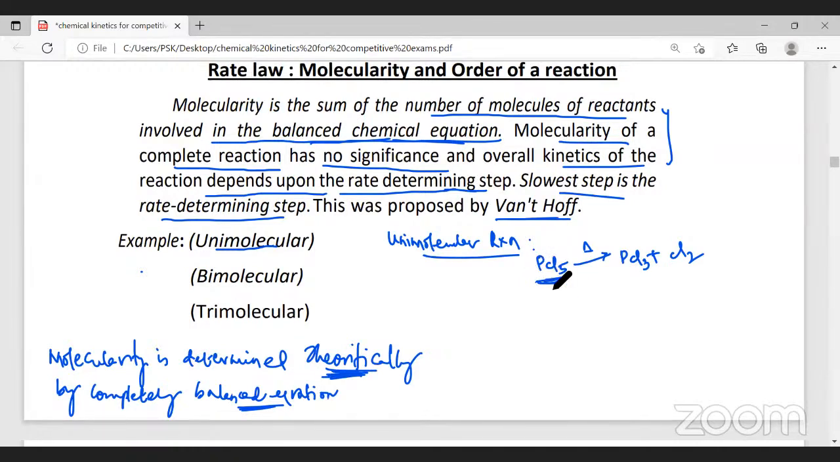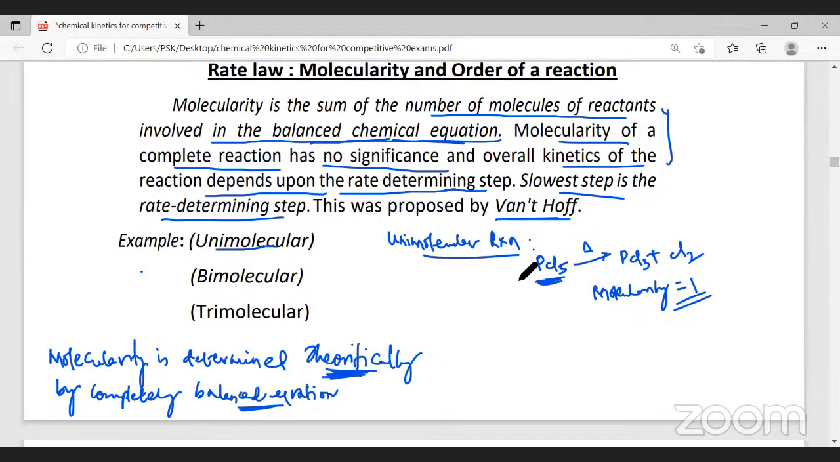How many molecules is this? PCl5 is how many molecules? One. So therefore, we call the molecularity of the reaction one. When the molecularity of the reaction is one, it's called a unimolecular reaction. What is a unimolecular reaction? A reaction in which one reactant molecule takes part in the reaction.